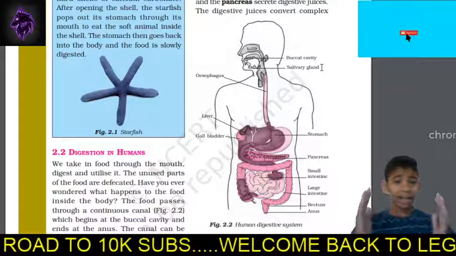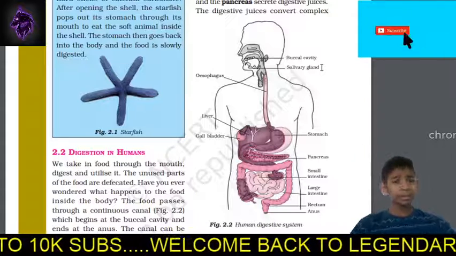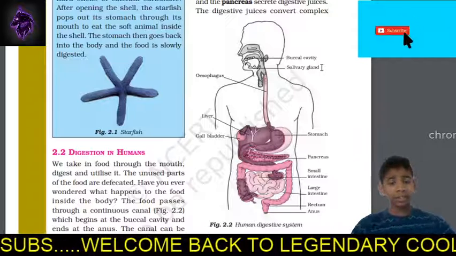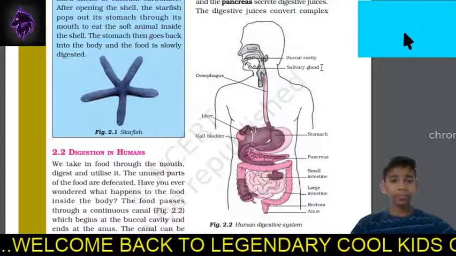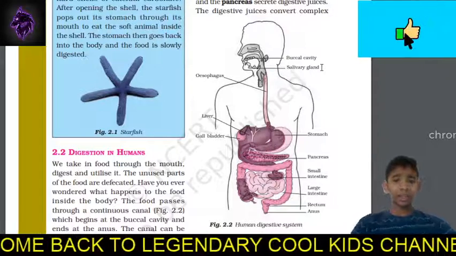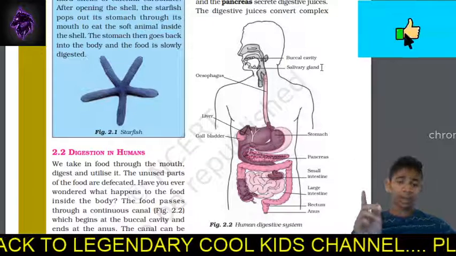Whereas the digestive system, what is the definition of the digestive system? The system which breaks down complex food into simpler food is called the digestive system, and it consists of the digestive organs and the associated glands, right?